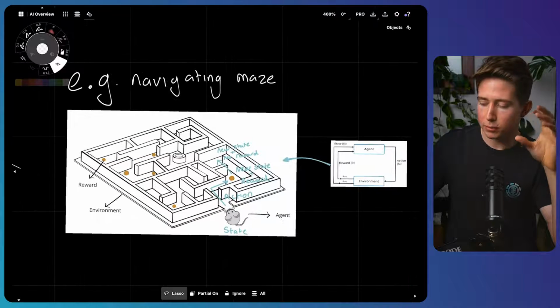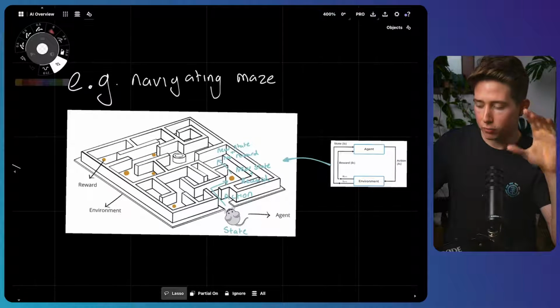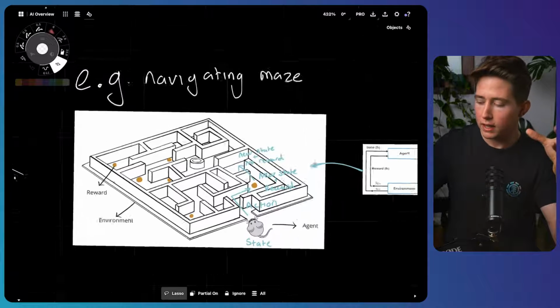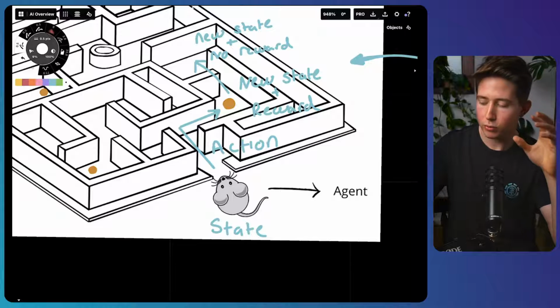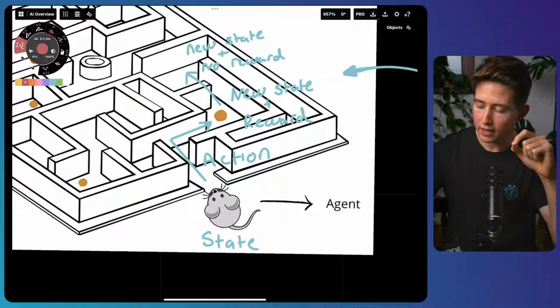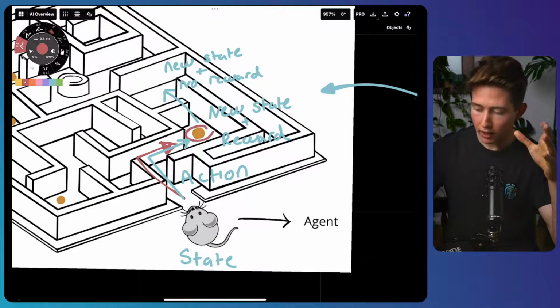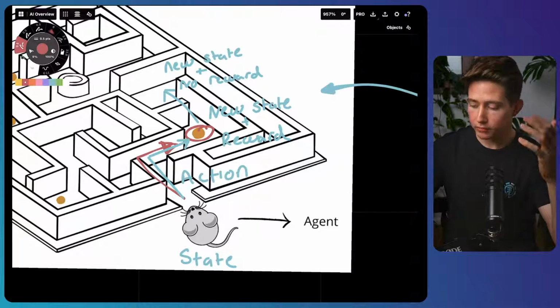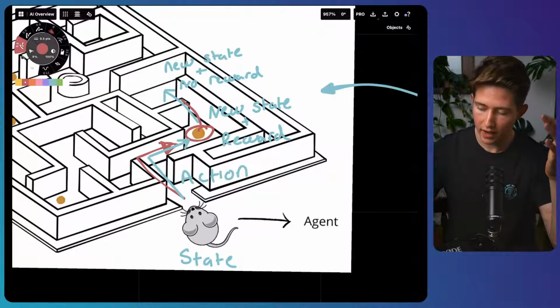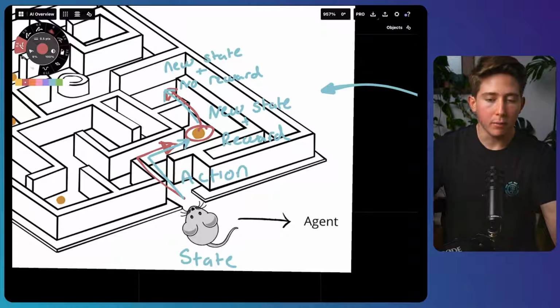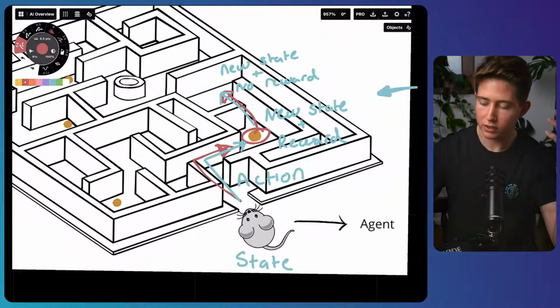Another really good example to understand some of the lingo that we use in this subset of machine learning is to think of a rat trying to navigate a maze. In this case, the rat will start in a given state. It'll then take a given action. Maybe it goes down this passageway over here. And in this case, it would then find a little bit of cheese and be rewarded. And so it would learn that that action is good. And then it would continue to take another action. Maybe it comes up here, and then maybe it would get a reward or maybe not. And so it's continuously taking actions, changing its state, in this case, its position, and occasionally getting rewarded.